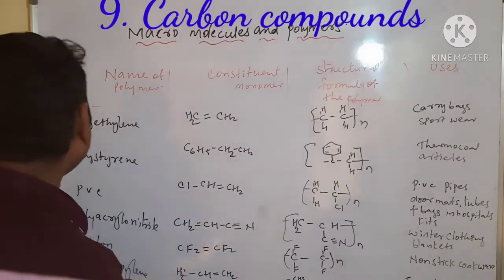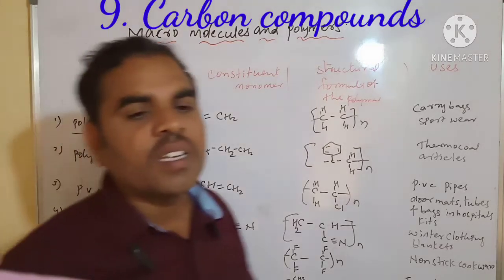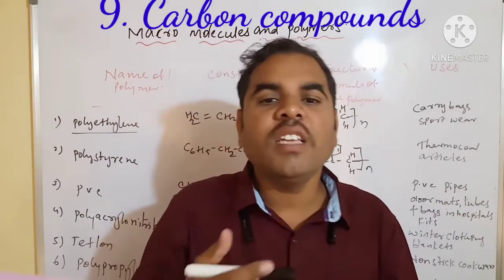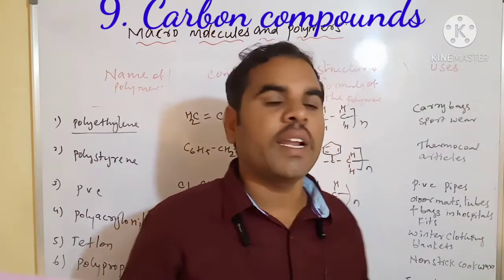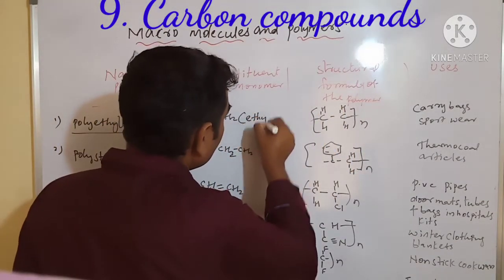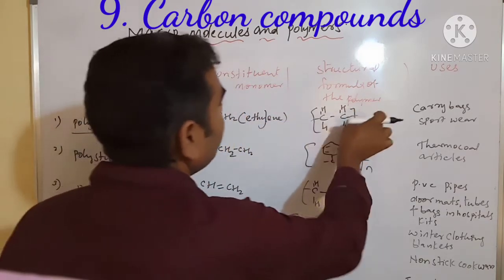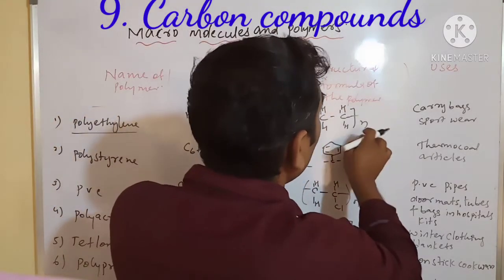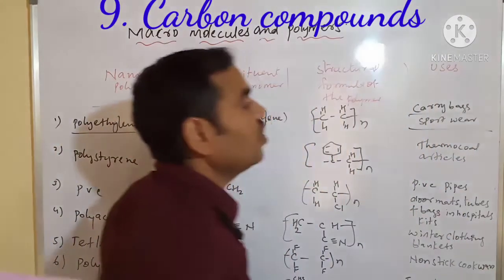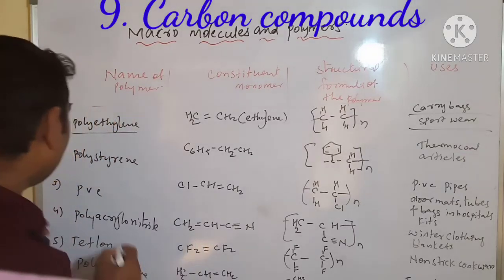First one is polyethylene. The monomer is ethylene. This is the structural formula of the polymer, and it is used for carry bags and sportswear.